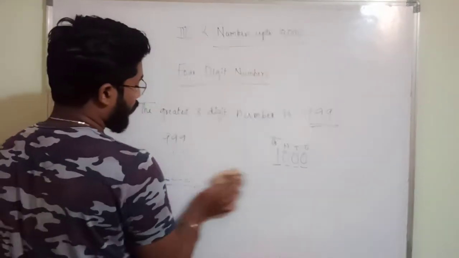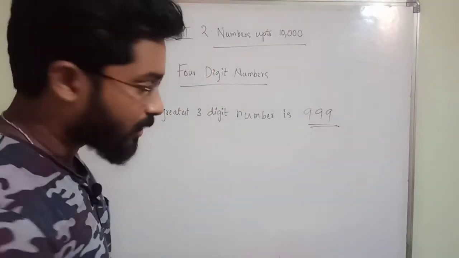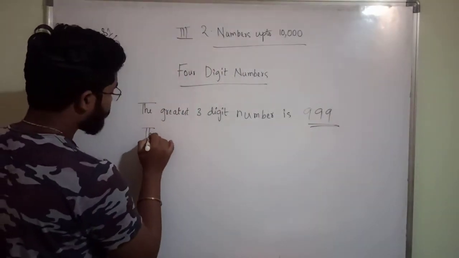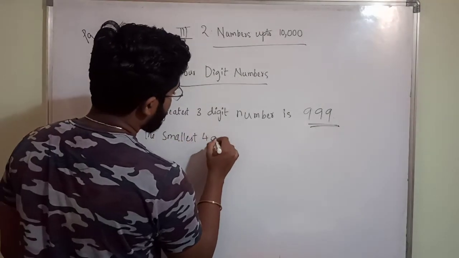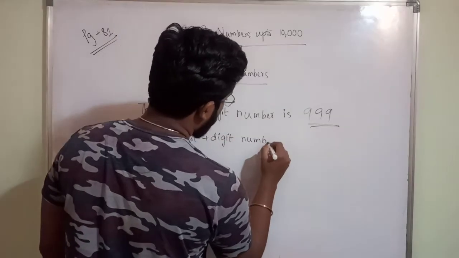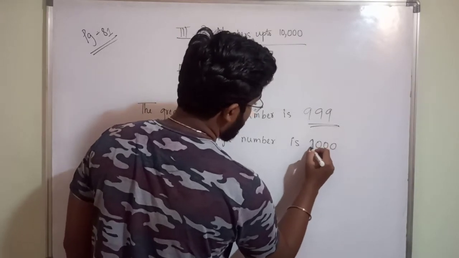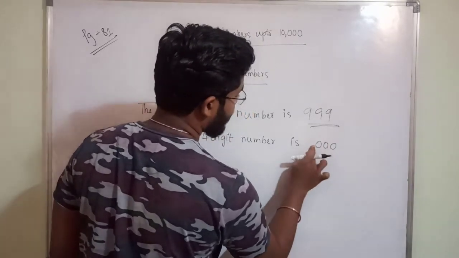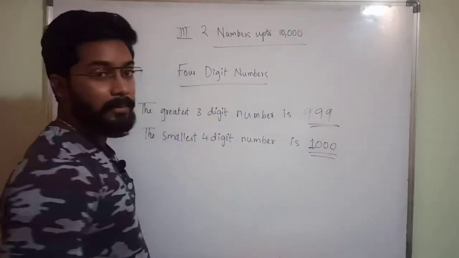So we have talked about the smallest 4-digit number. What is that? The smallest 4-digit number is 1000, no? Just now we have discussed how 1000 is the smallest 4-digit number, because from here only 4-digit numbers are getting started.